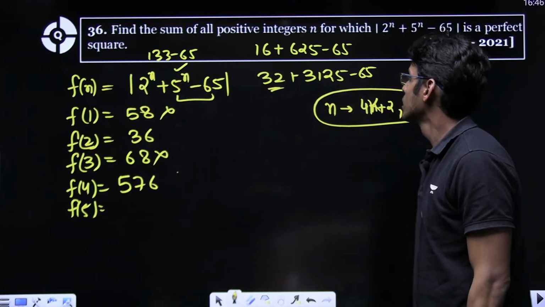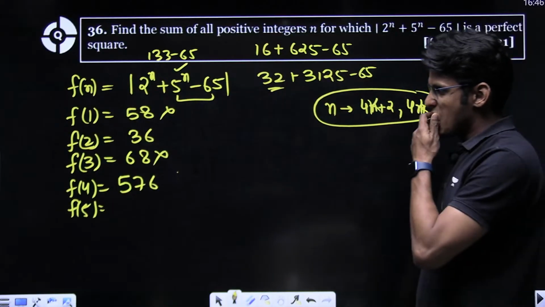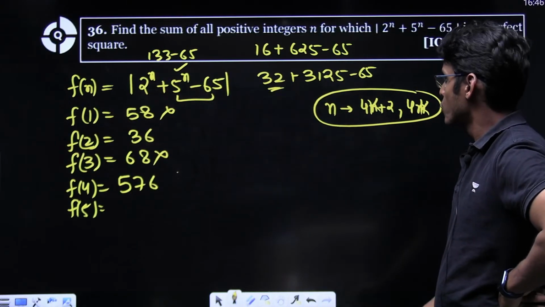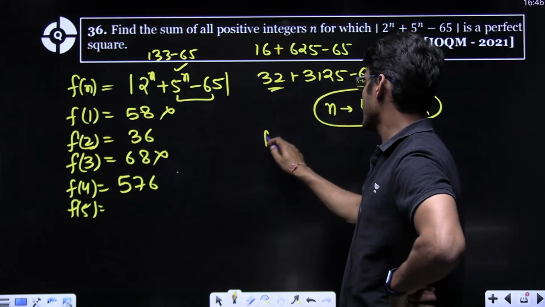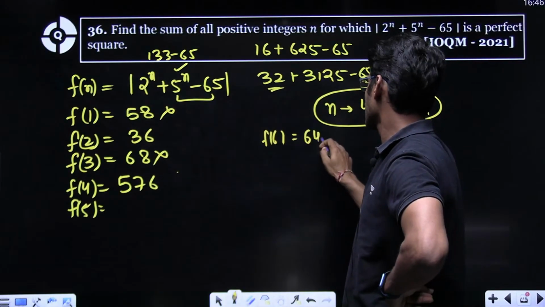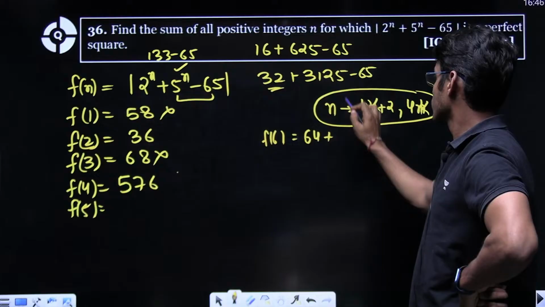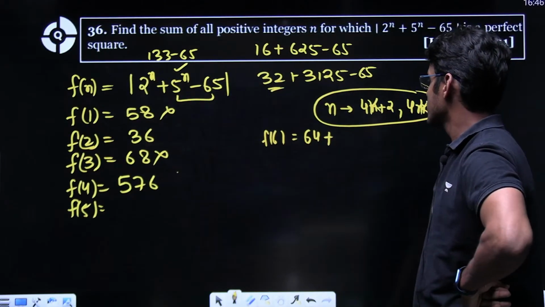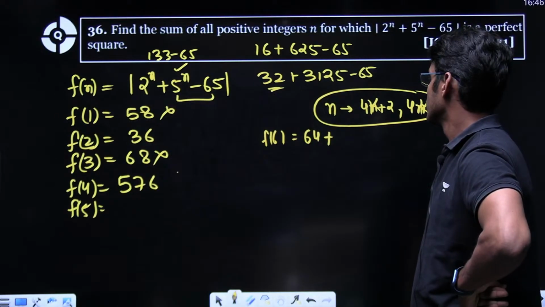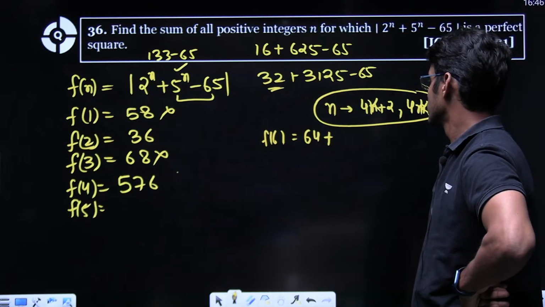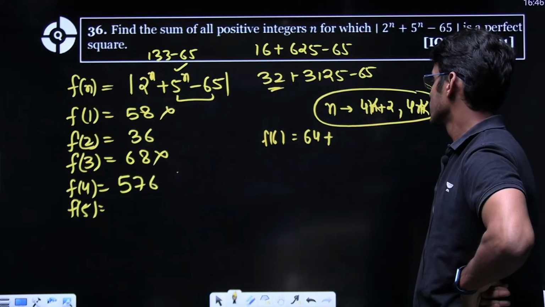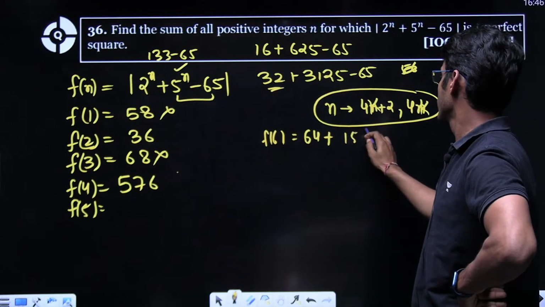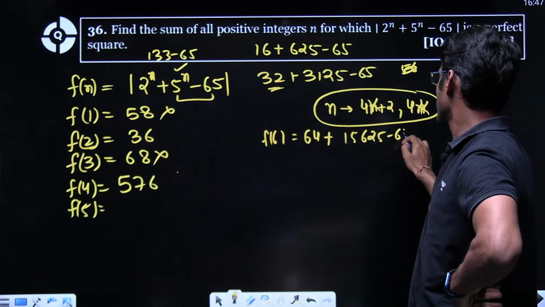So, this is one reasoning. And then the next reasoning is, which we have to do, like if you take f of 6. It is 64 plus, what is 5 to the power 6? Just a second, 5 to the power 6 is 15625 minus 65.